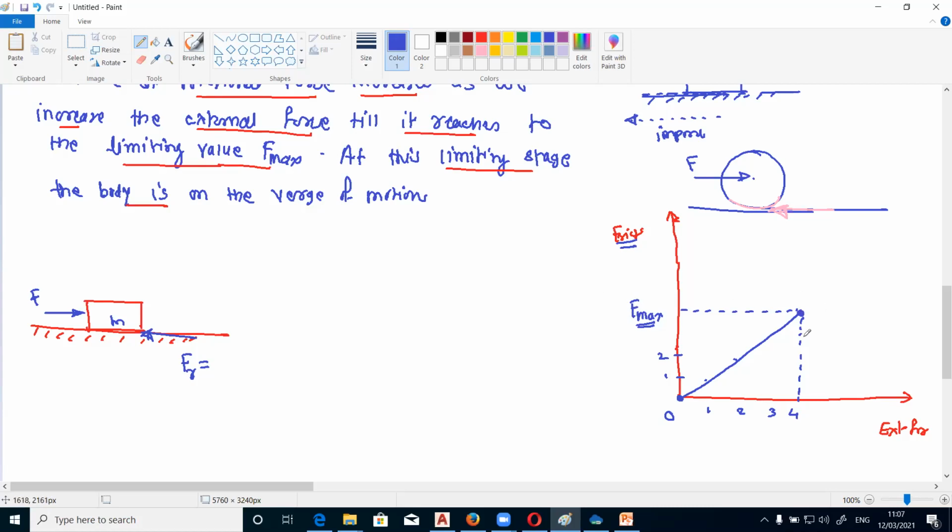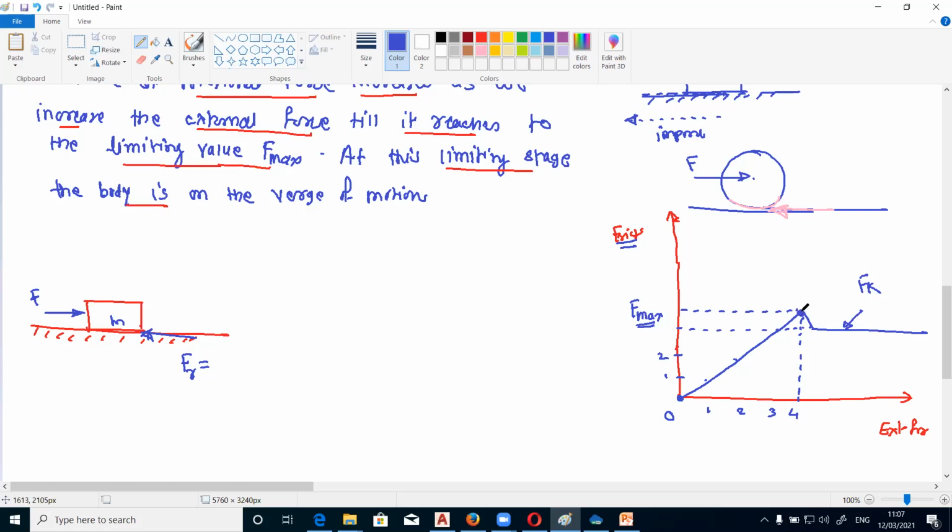Okay. So after this, the object will start moving. And as the object starts moving, suddenly the frictional force offered by the surface will immediately decrease. And this will become the kinetic friction. Okay. So kinetic friction is always less than the limiting frictional force.